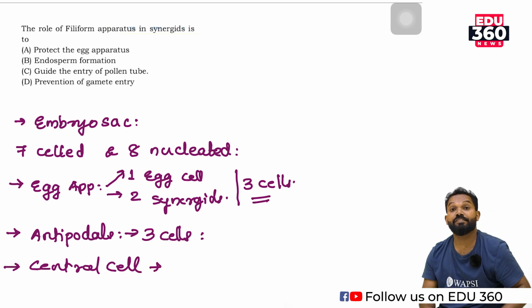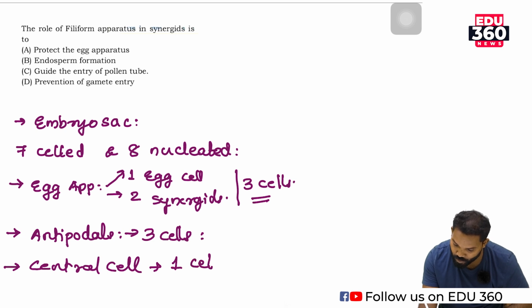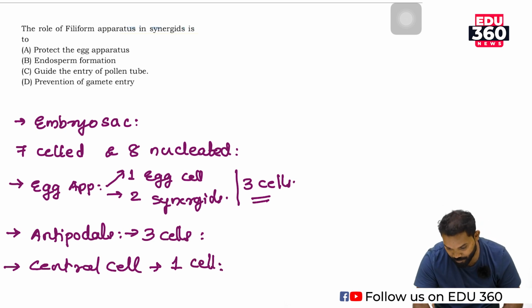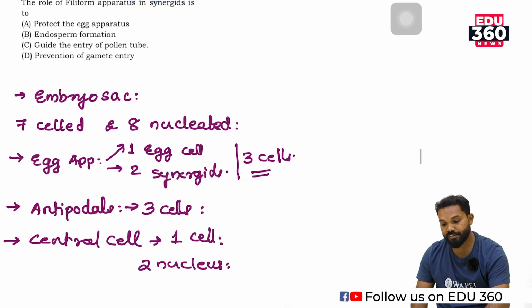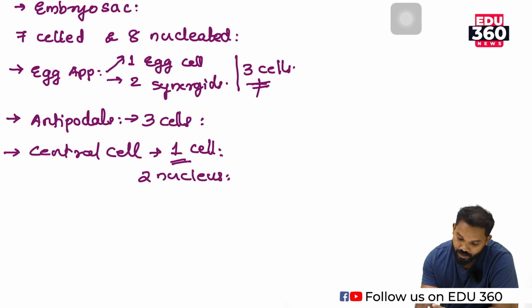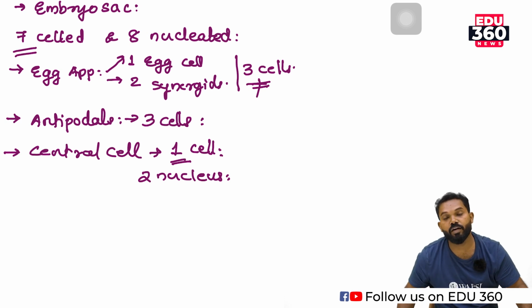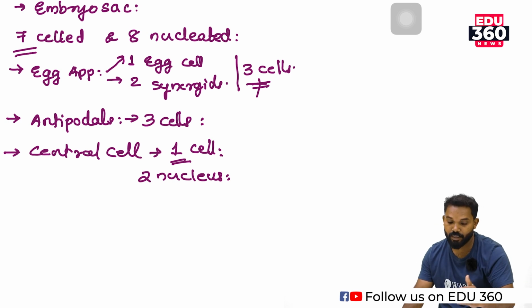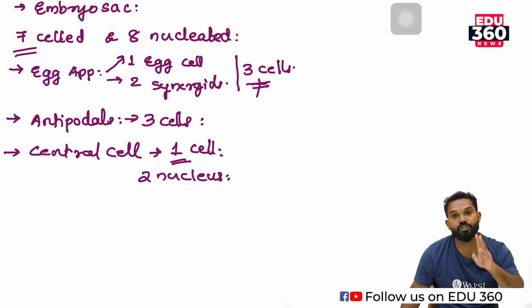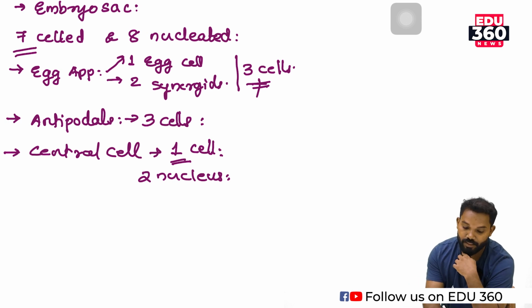The central cell is 1-celled in nature, but it consists of 2 haploid nuclei. So 3 plus 3 plus 1, there are 7 cells. Each cell has 1 nucleus, but the central cell has 2 nuclei, so an extra nucleus makes it 8-nucleated.